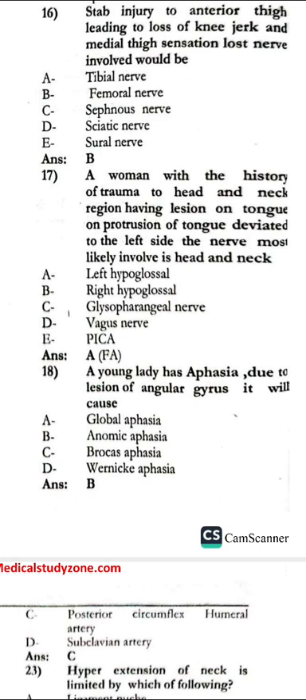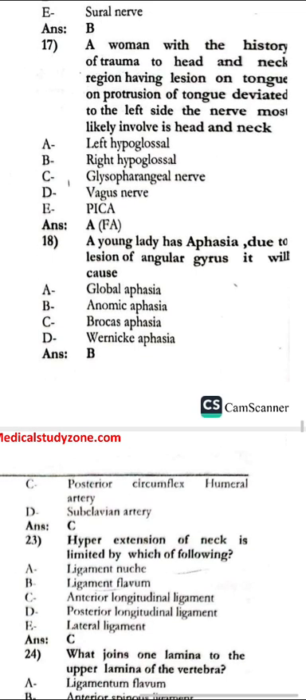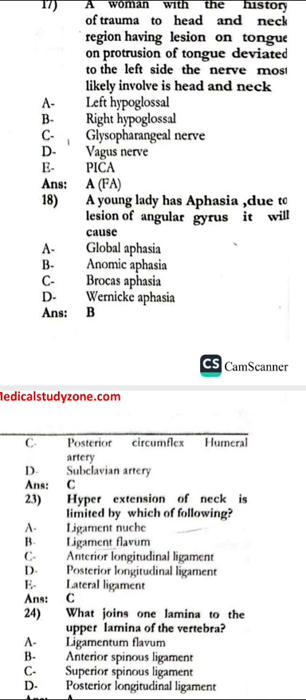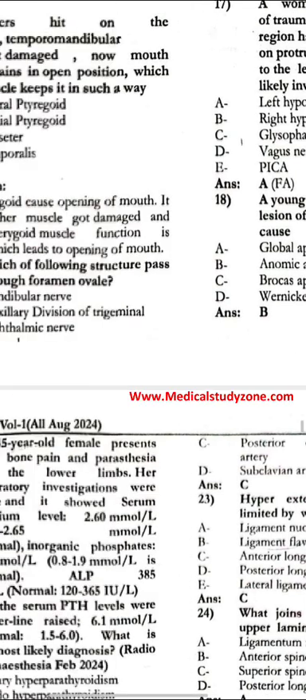A woman with a history of trauma to the head and neck region has a lesion of the tongue, and on protrusion the tongue deviates to the left side. Most likely injury would be the left hypoglossal nerve. A young lady had aphasia due to a lesion of Angular gyrus. It will cause anomic aphasia.